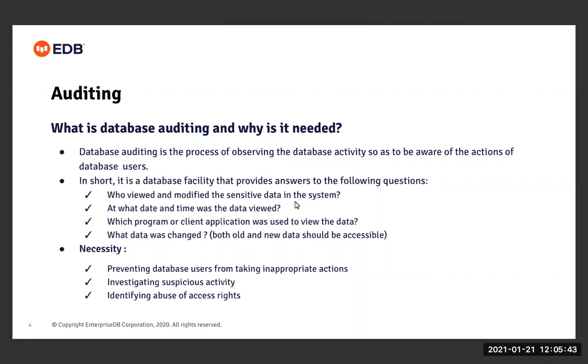So to get the answer to these sorts of questions, we can make use of database auditing. Other than this, there are different other necessities for which database auditing can be used. For example, it can be used to prevent database users from taking any inappropriate actions, because the users are aware that they would very easily be caught if they do any inappropriate activity. They know that with the help of the database auditing facility, one can very easily find the identity of a person trying to do any bad activity. That way, database auditing can help in preventing database users from taking any bad actions.